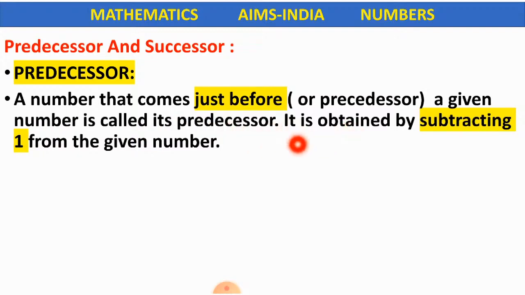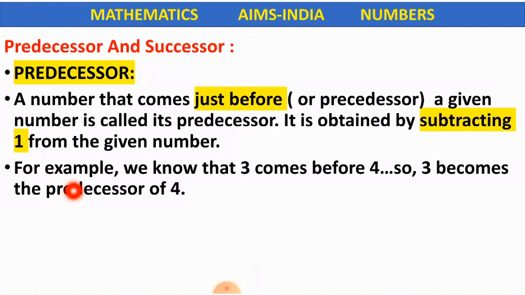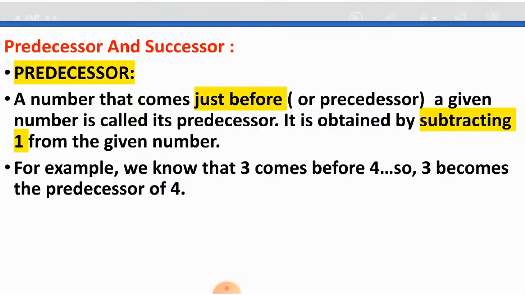And how do we get this predecessor? It is obtained by subtracting 1 from the given number. For example, we know that 3 comes before 4. Yes or no children? What comes before 4? 3. 3 comes before 4. So, 3 becomes the predecessor of 4 because 3 comes before 4.